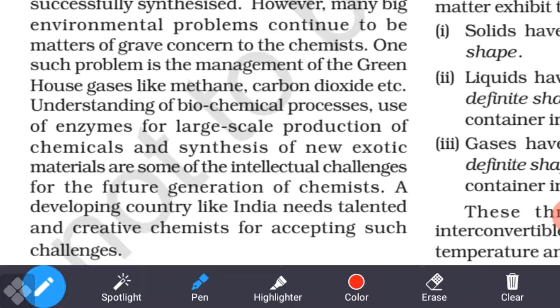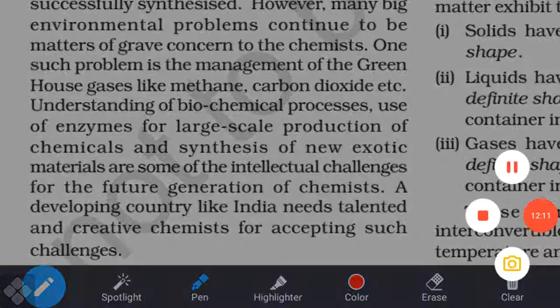OK, different types of chemicals on our earth surface are created which are so harmful for our body, so harmful effect for our living things, living beings, just like animals, aquatic plants. OK, so also we can say that key materials are some of the intellectual challenges. These are just two challenges for us, for our chemist. Understand? For the future, a developing country like India, you know about India, needs talented and creative chemists for accepting such challenges. So in this way, these challenges, these problems occur in our daily life. OK, we have to accept this and we have to fight against it.